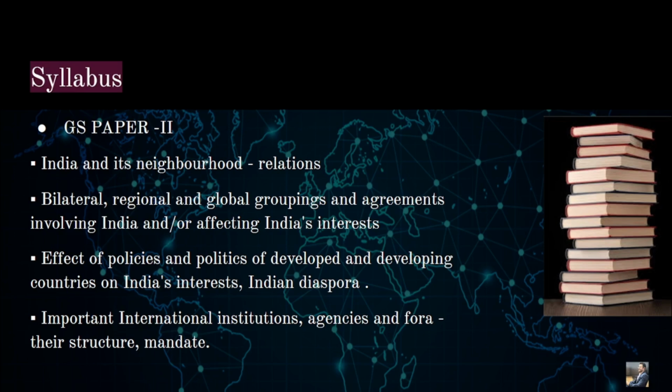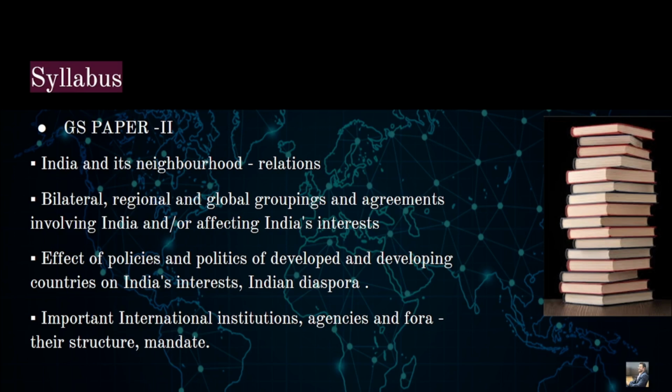From Pakistan to Nepal to Bhutan to down south, like Sri Lanka, Maldives, and so on. We have seen a recent happening with Maldives, right? Not so friendly relations. All right.